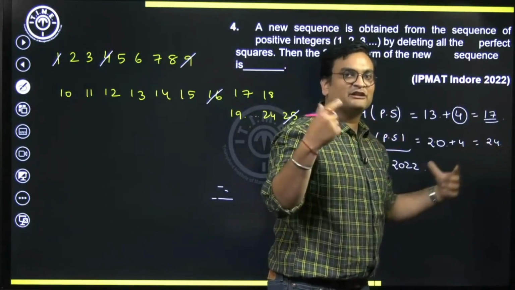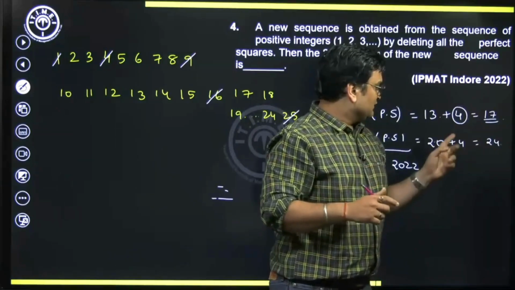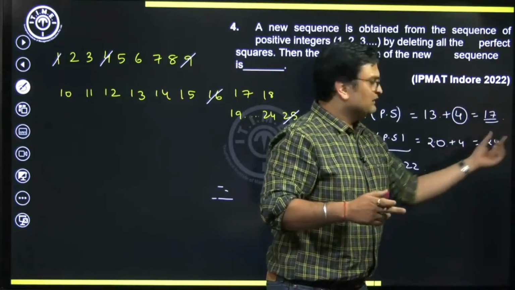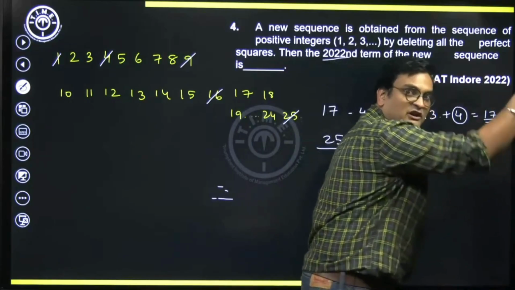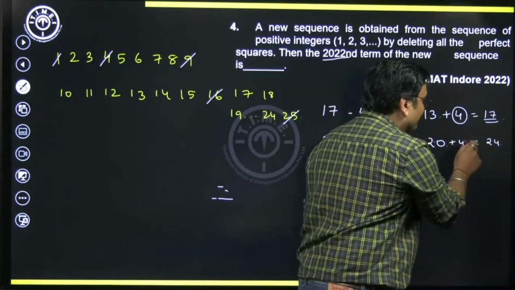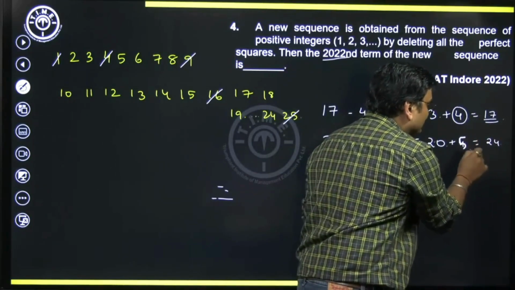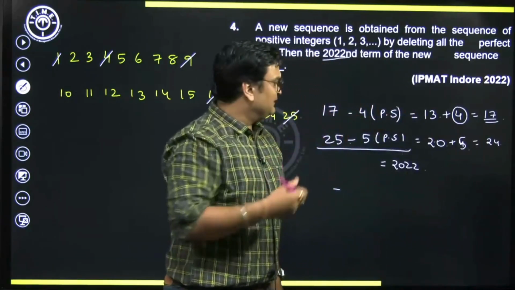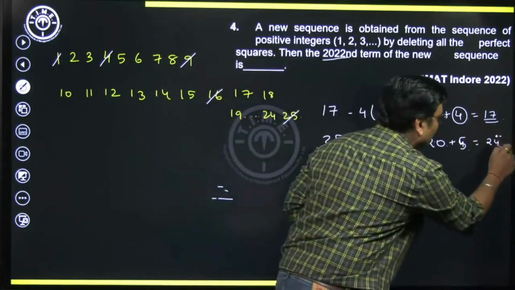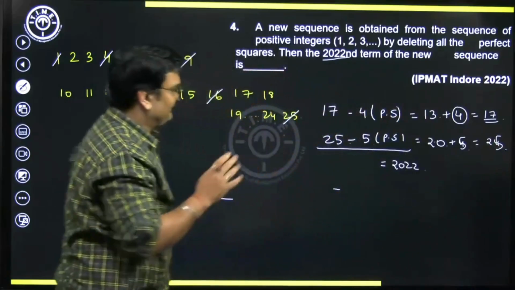What are those terms? The terms are 1, 4, 9 and 16, and hence this number should go beyond 24. So I will not be eliminating 4 terms but 5 terms, and hence my answer will be not 24 but 25.